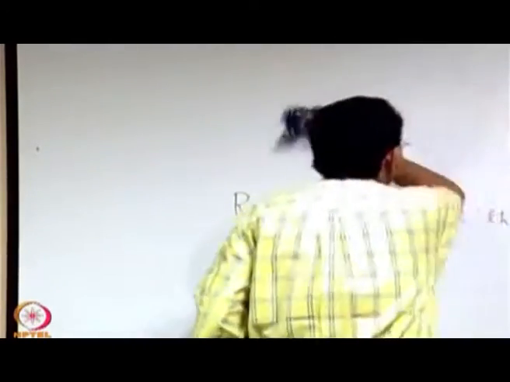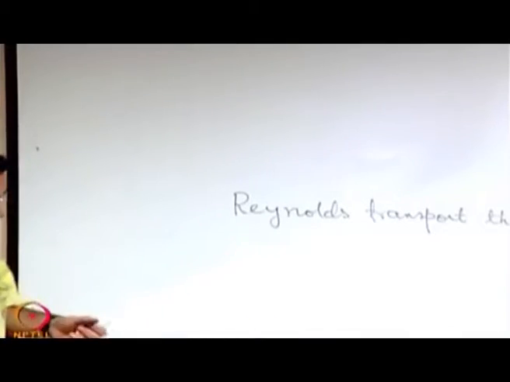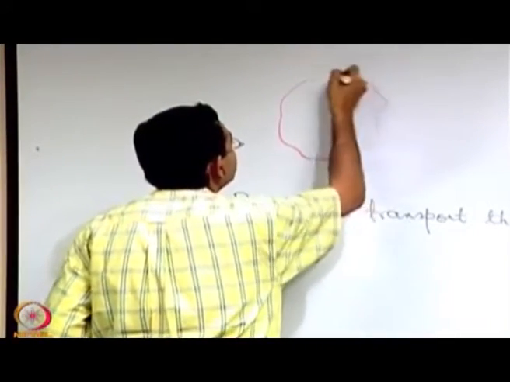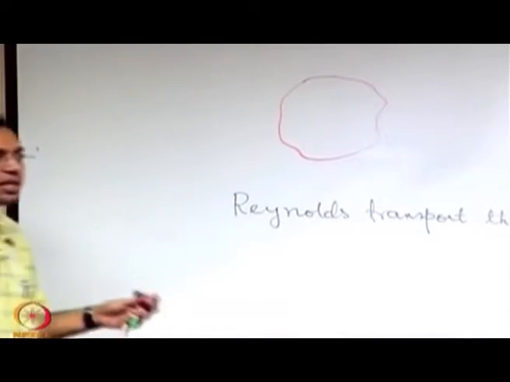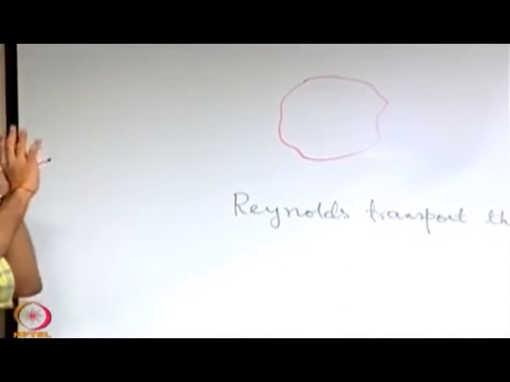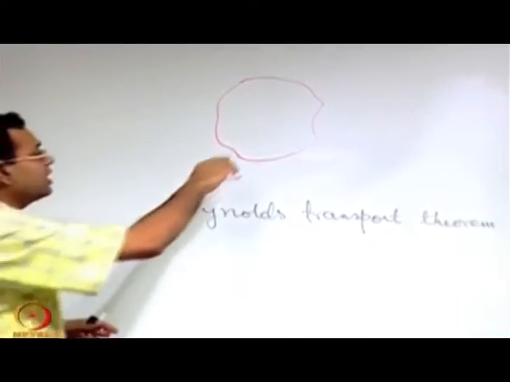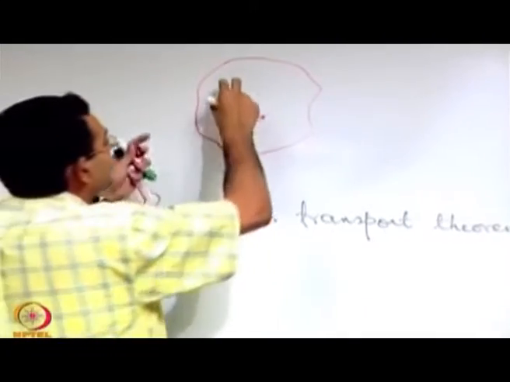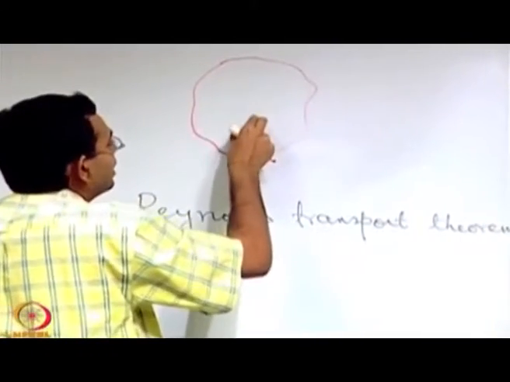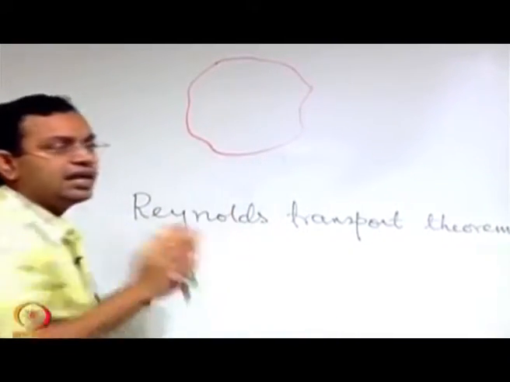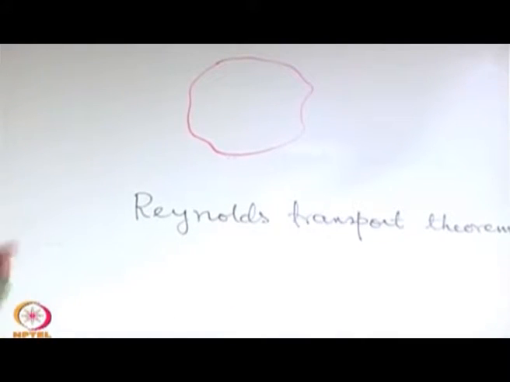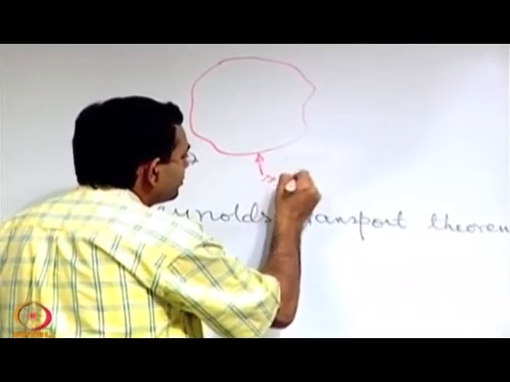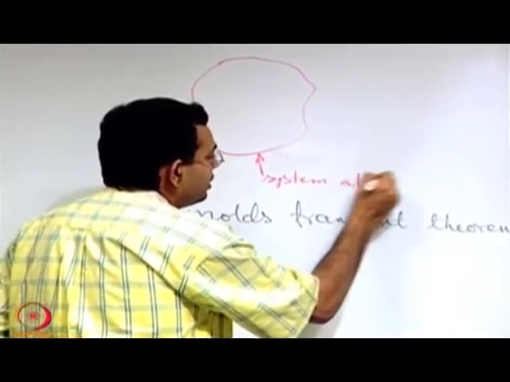So, let us say that we define a system with its system boundary like this. So, this is an arbitrary way of just sketching a system. What it means is that there is something, maybe some fluid inside this boundary, and the fluid particles which are there inside this are identified. So, that is the system. Let us say that this is the system boundary at time t.